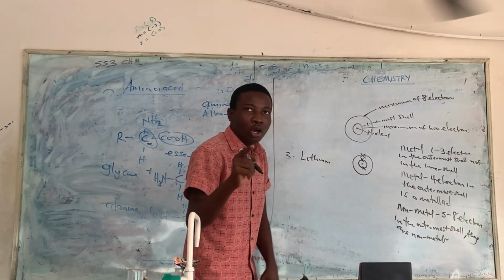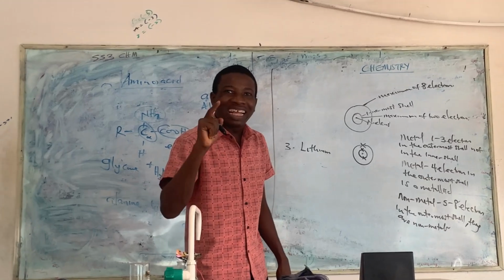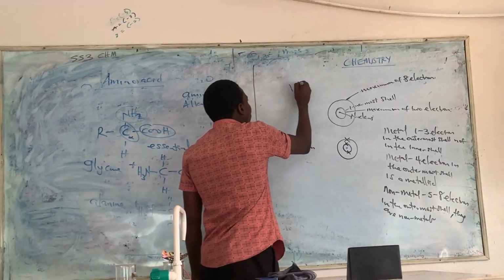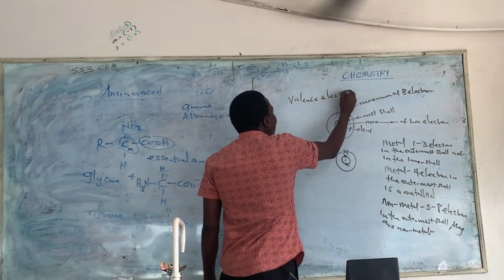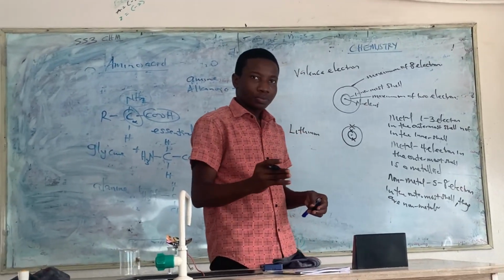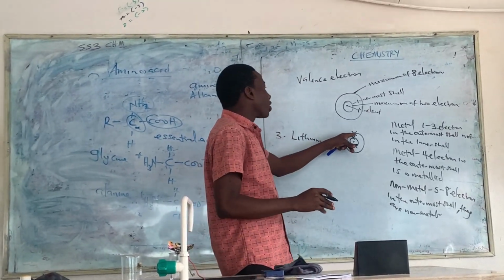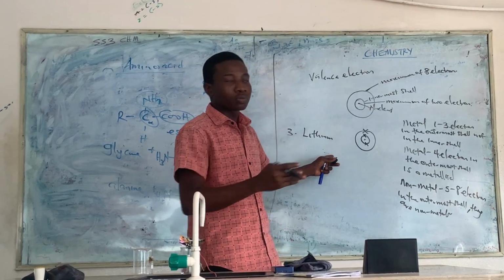And those electrons in the outermost shell, we call them valence electrons. Valence electrons are the electrons in the outermost shell. So those that contain 1 to 3 electrons in the outermost shell, they are metals like lithium.